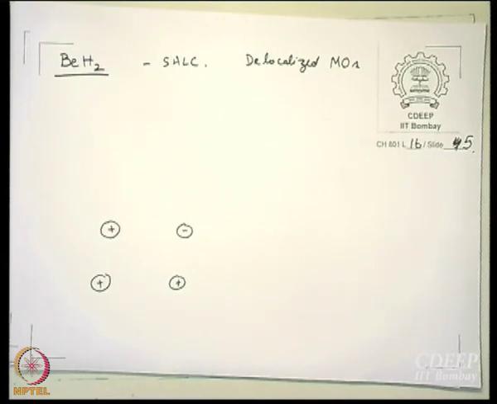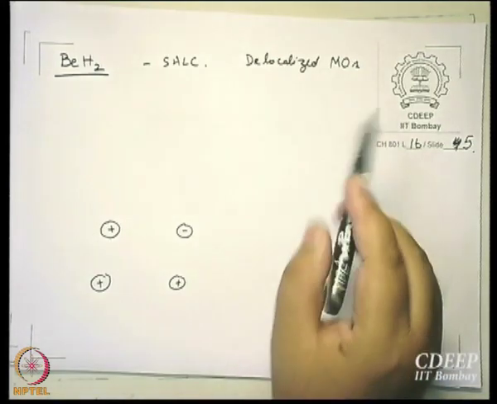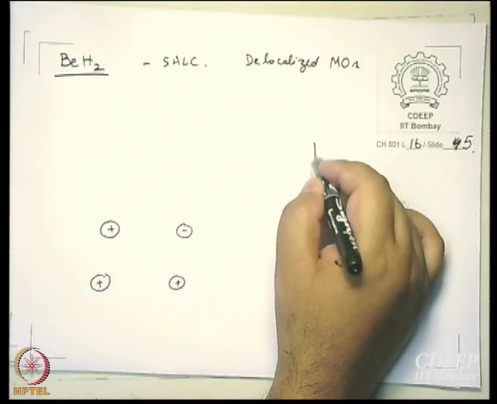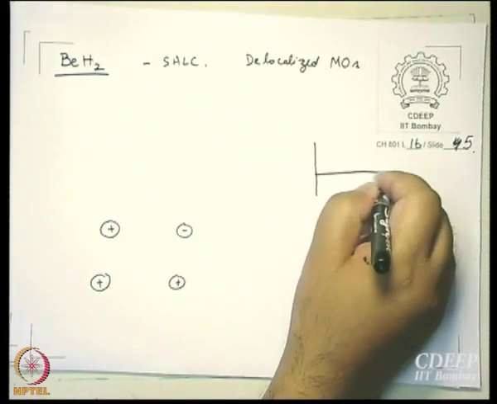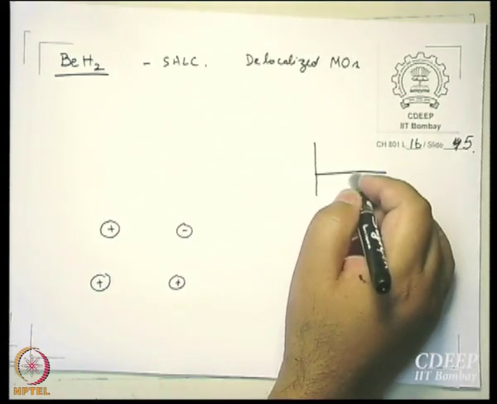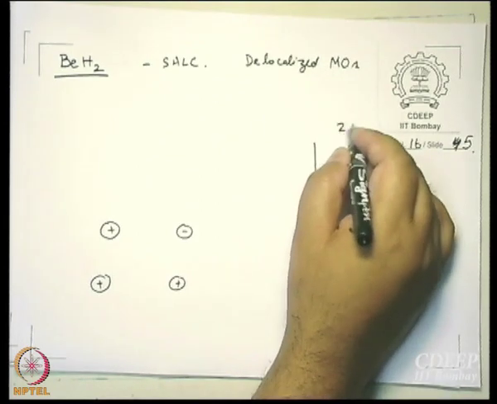What do we represent by minus sign? Do you remember the radial distribution function of the 2s orbital? 2s.